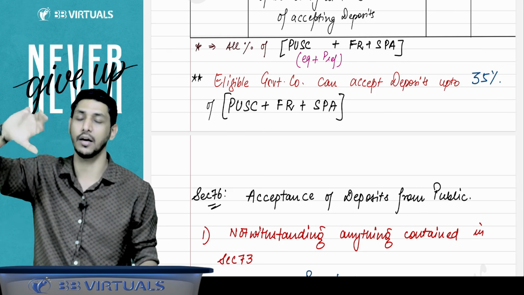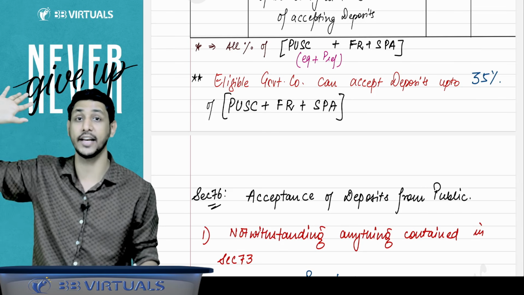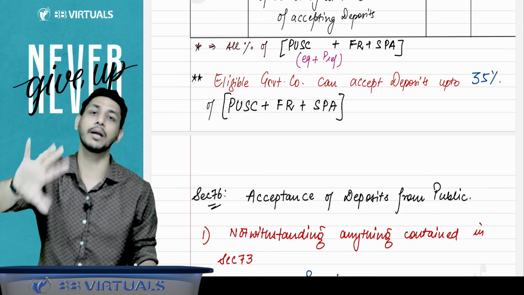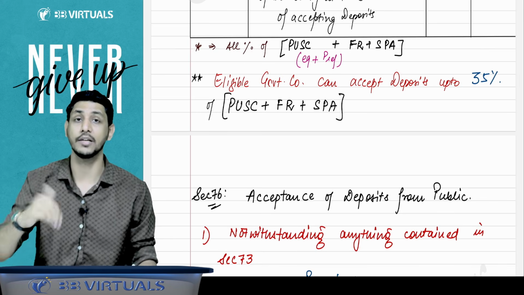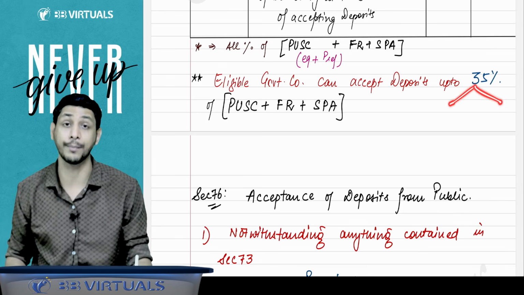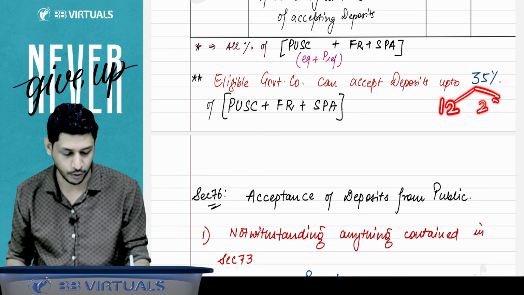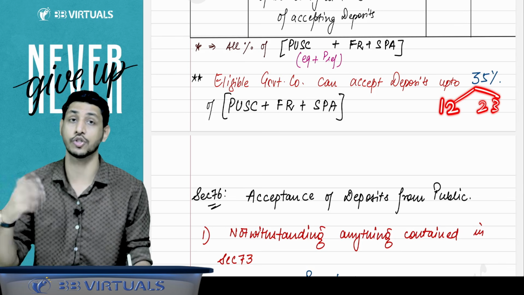Suppose that company is satisfying the criteria of an eligible public company also. That is a government company and an eligible public company also. So that company wants to accept deposits from the members and the public also. So can they do like that? From the members they can accept 12 and from the public they can accept 23, because the total will be 35.